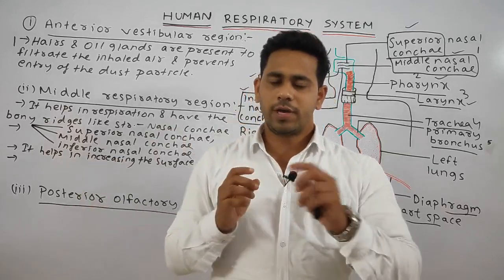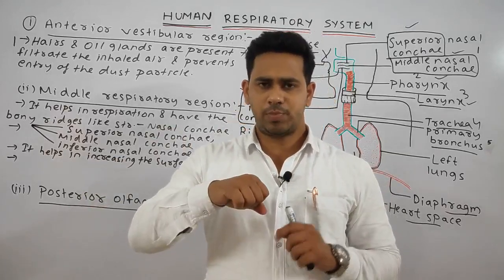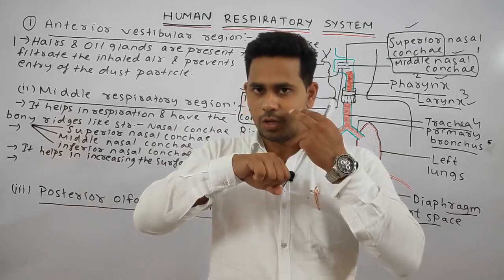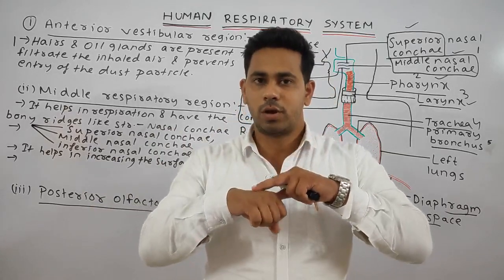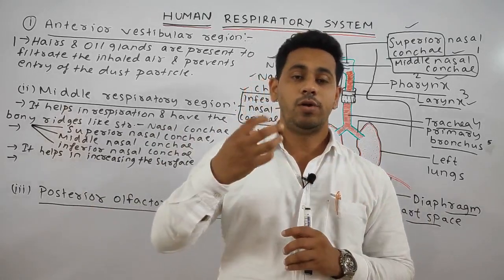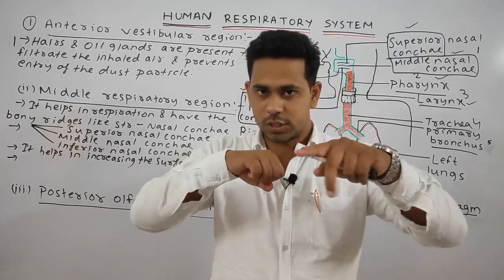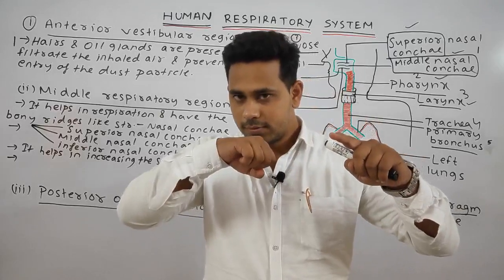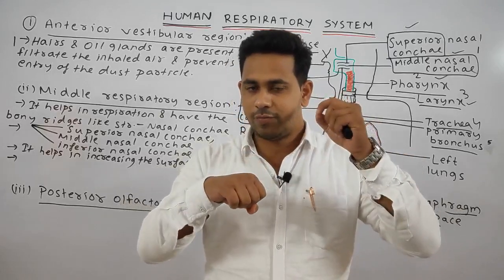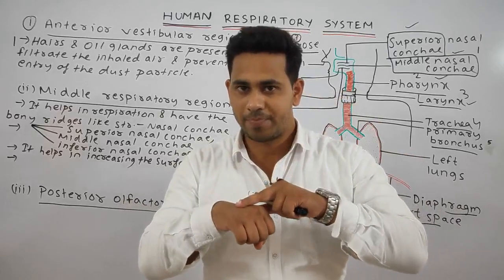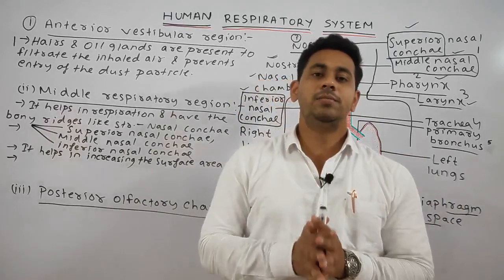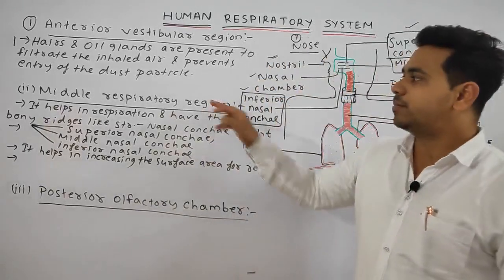And also you can feel, if we breathe out onto our hand, some sort of warmth in the exhaled air. So this is the main function of the middle respiratory region.